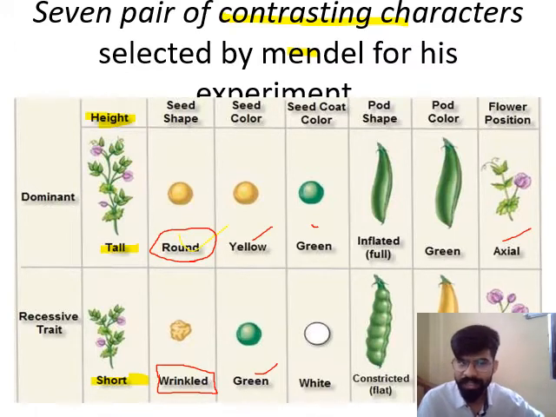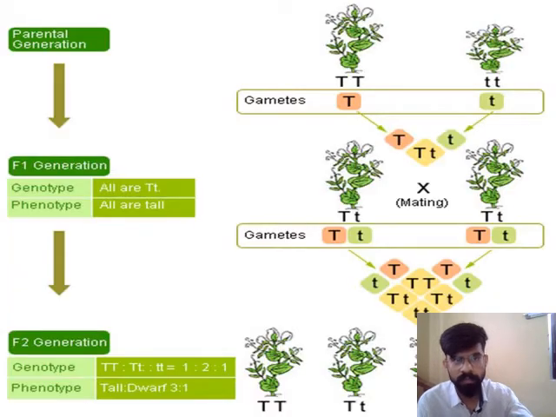These are the seven characters that were used by Mendel for his experiment, and the plant used for his experiment was the pea plant, Pisum sativum. This is the method by which Mendel worked, or how Mendel made a cross.